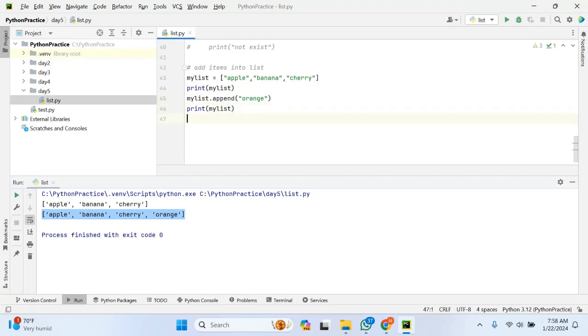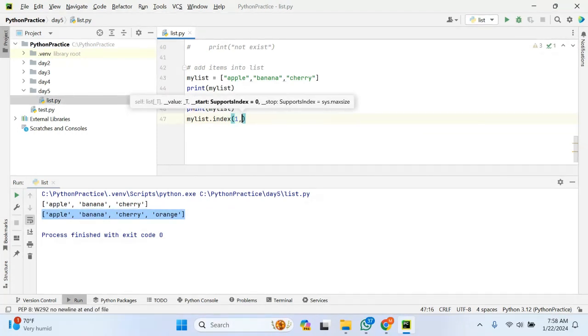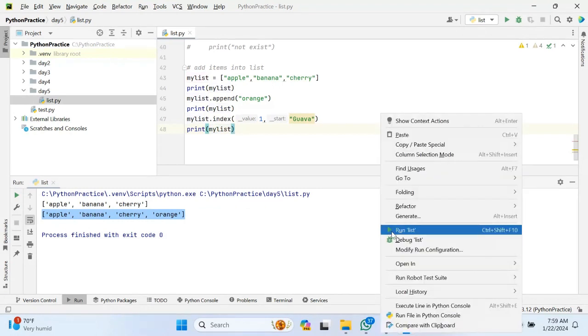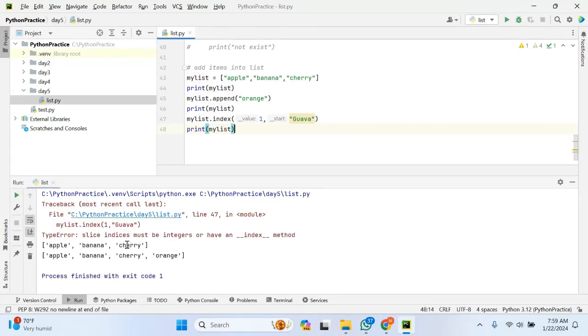Similarly, right now I will insert. One way is appending and the other way is using the insert function. So my list dot insert, I will specify the index position. At the first index position, I should insert the specified value, like guava. Let me print my list. Sorry, I should specify the index here. With insert, you can specify the index, then it will be fine.